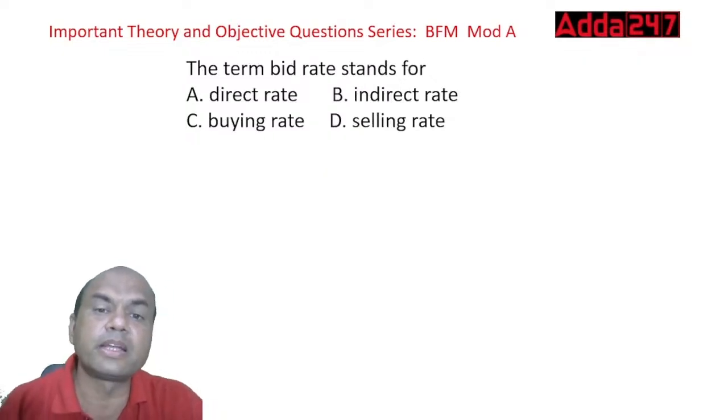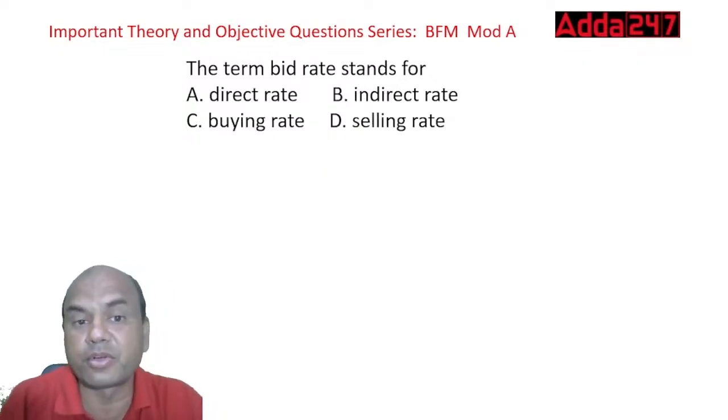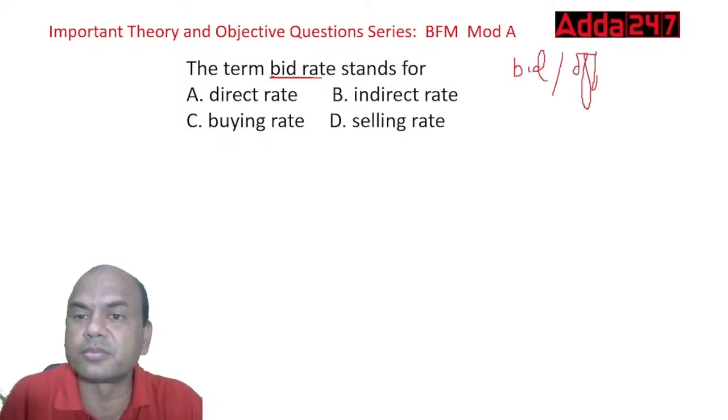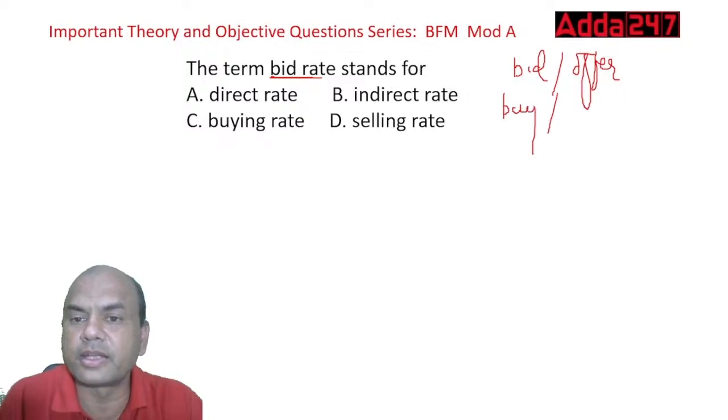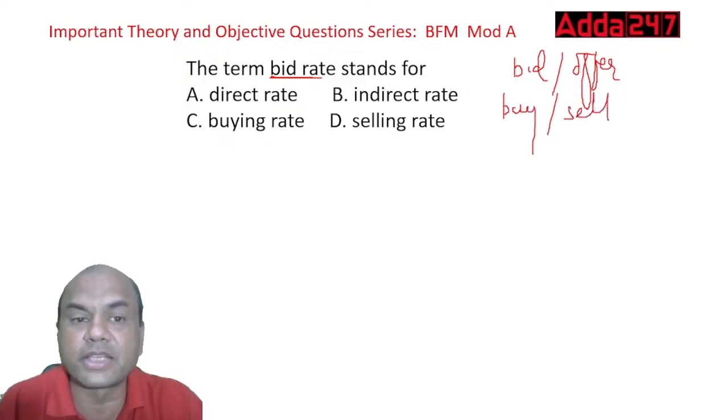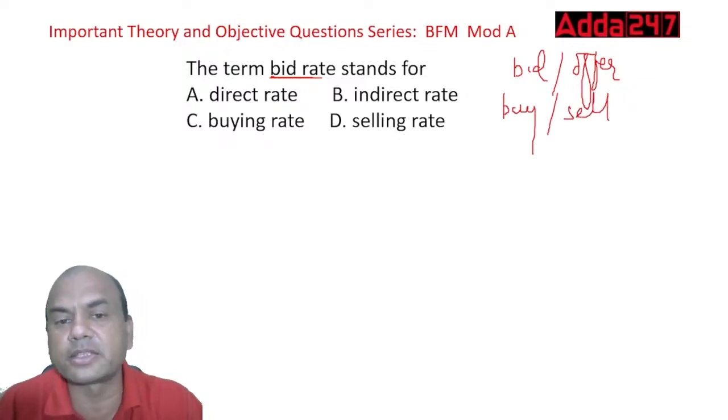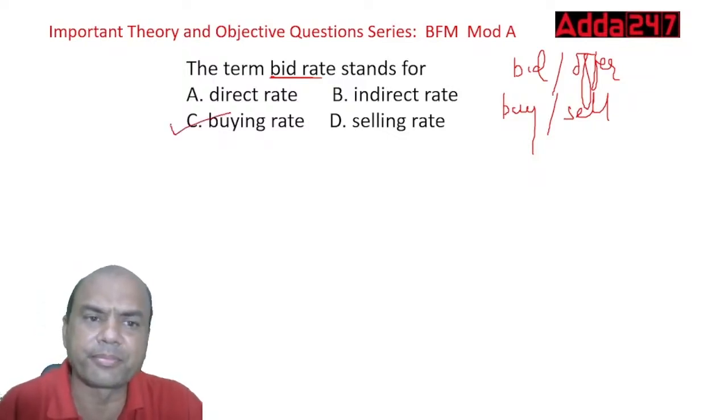The term bid rate stands for bid. Bid offer, bid offer. So you call it buy and sell. Bid stands for buying and selling. Bid is the buying rate.